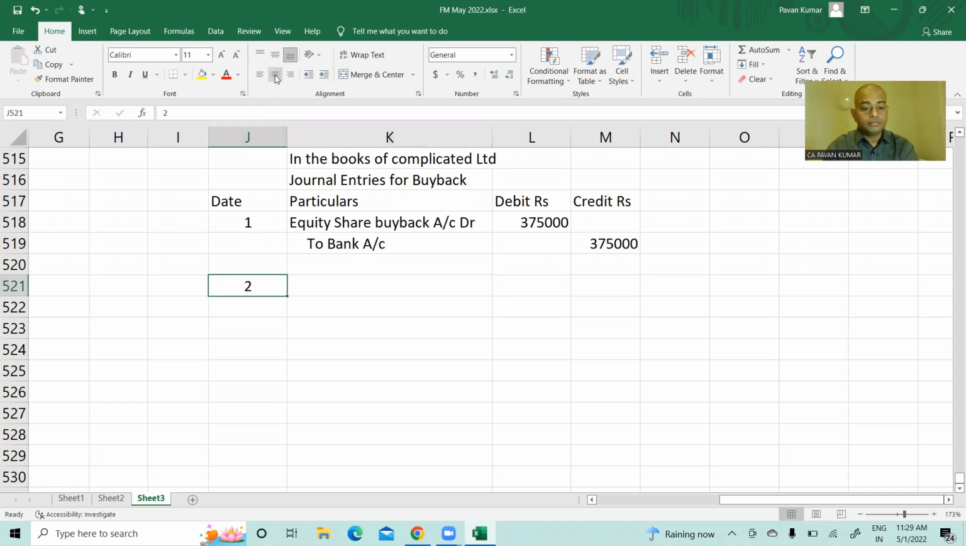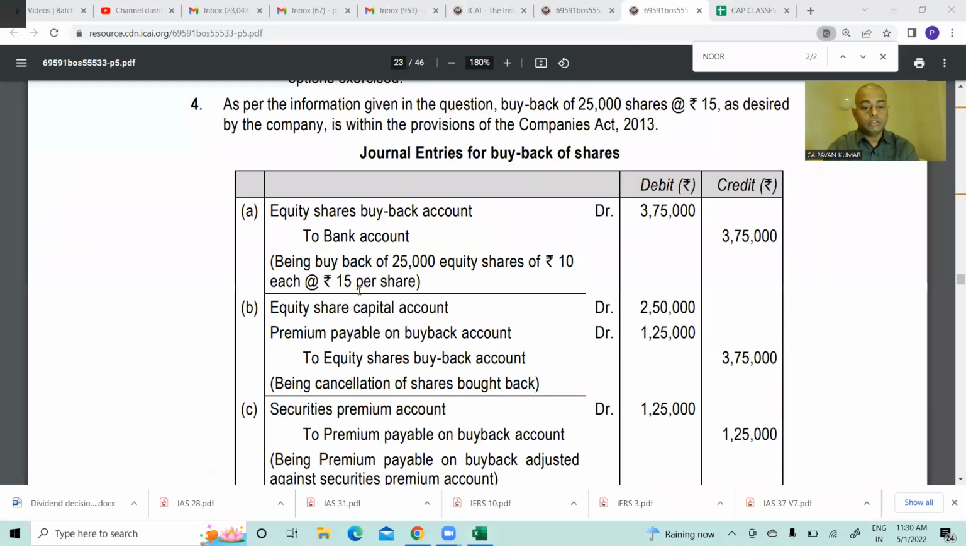You want to write the narration also? Write down. Being buyback of 25,000 equity shares of rupees 10 face value at 15 rupees per share.